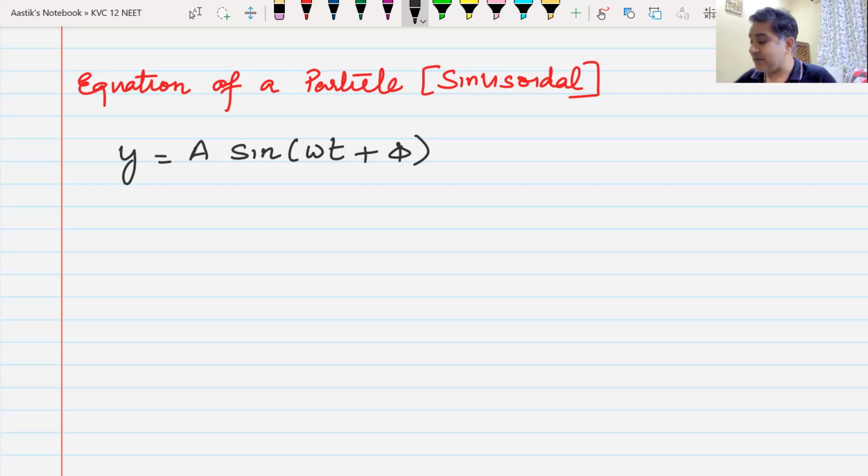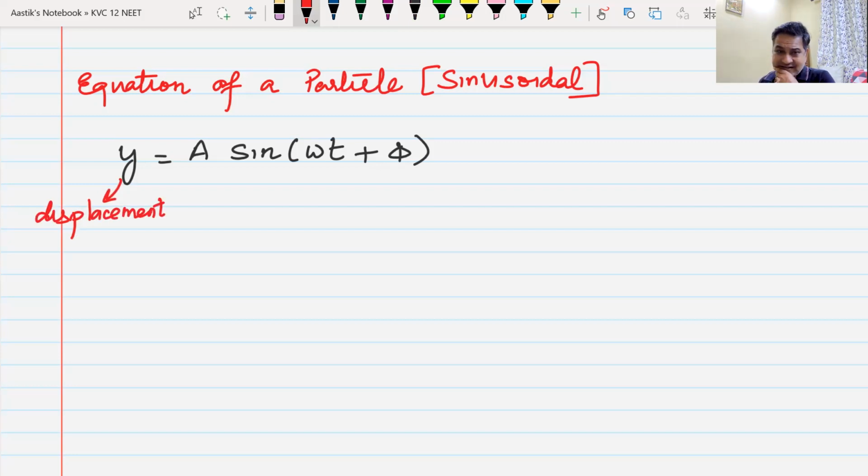So now you can tell me, what do you mean by this y? If you've seen this equation, you can probably help me out. I thought that you might not have seen this equation. Can you tell me what is y in this equation? Displacement. Y in this equation is the displacement of the particle from the mean position. Well done.